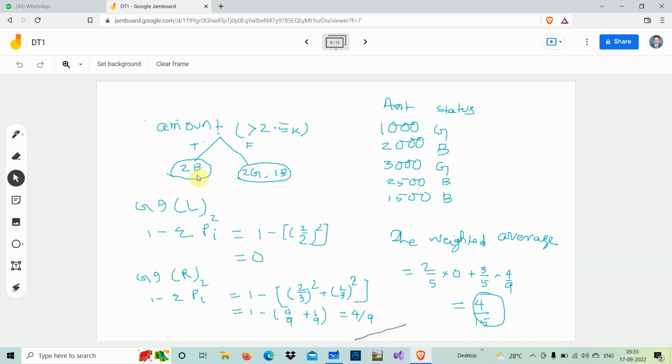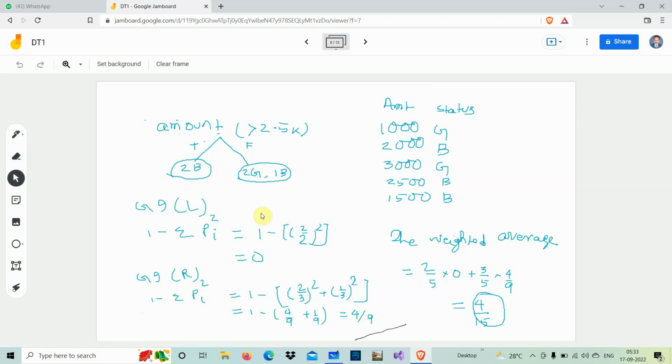Are you following me? The randomness here is 0. There is no randomness, it is purely bad. That means the randomness in how many will be bad and how many will be good is not there. You get it? Then while I am calculating the right hand side, I use the same formula, 1 minus summation